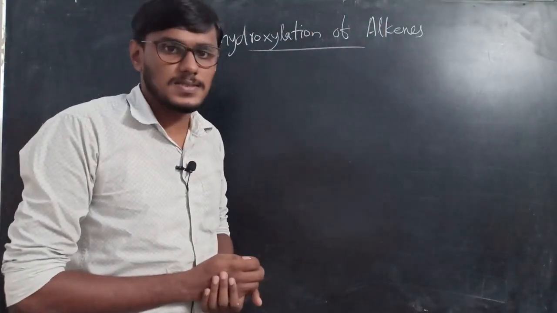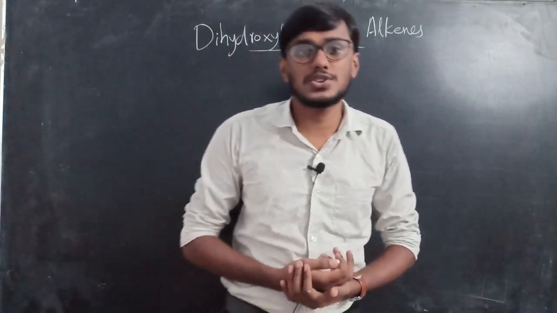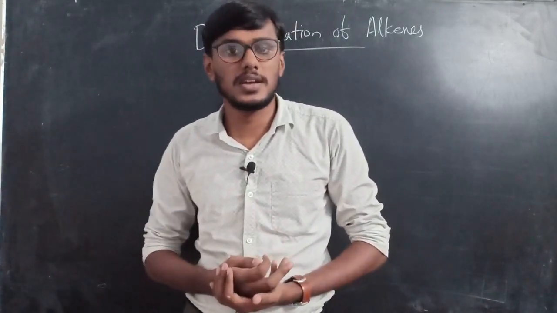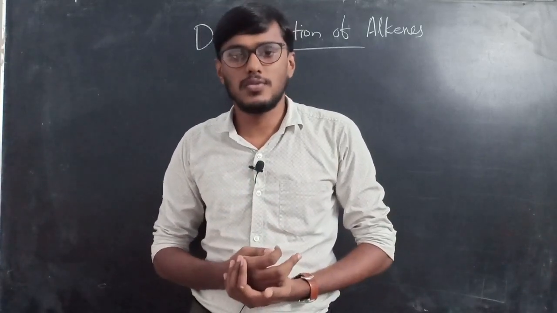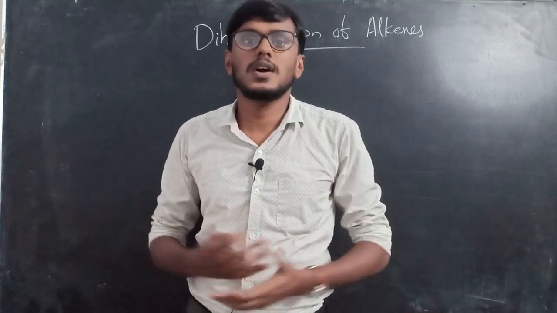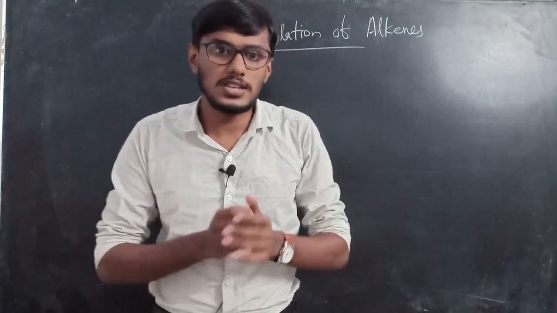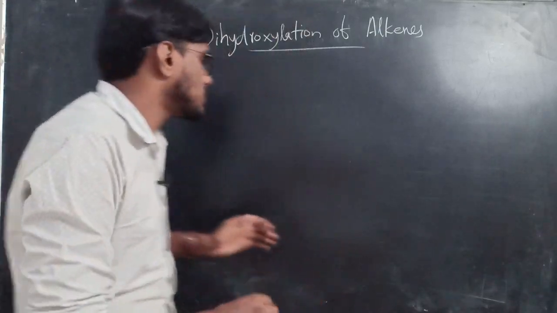dihydroxylation of alkenes. Alkenes undergo some dihydroxylation reactions with certain reagents like KMnO4, potassium permanganate, osmium tetroxide, etc. First, we are going to check the reaction between alkenes and KMnO4, that is potassium permanganate.